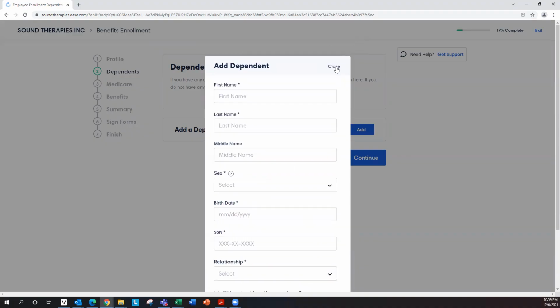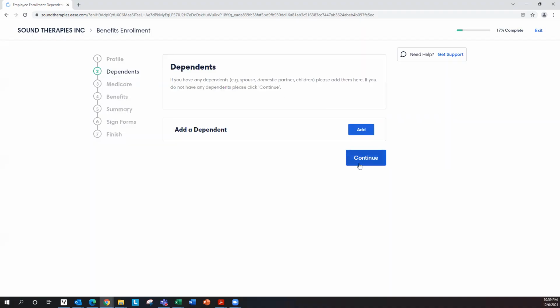But I don't have a dependent right now, so I'll just close it, and I can move on to the next step. The next step would be the Medicare option. You can either click on the Medicare field here, or you can also click on the continue button here.